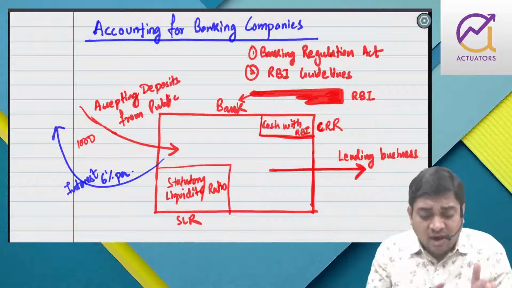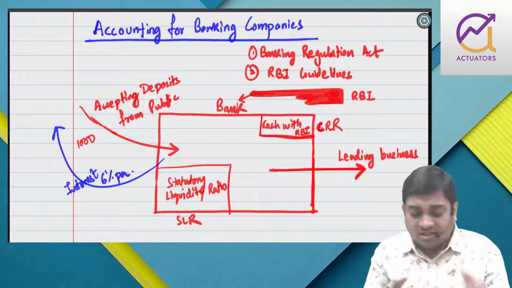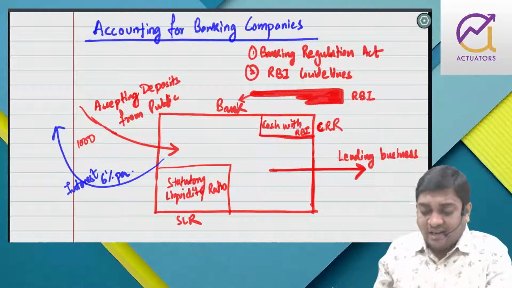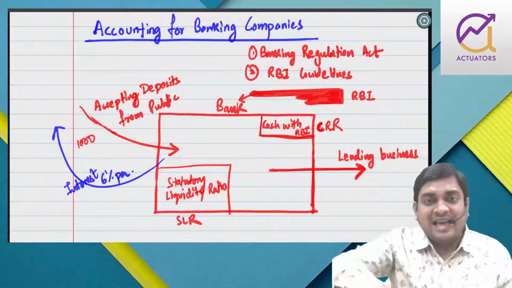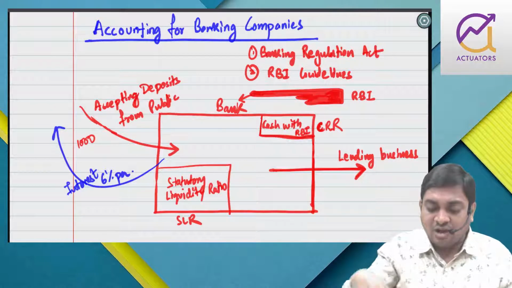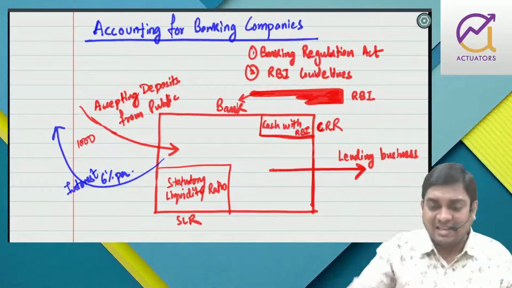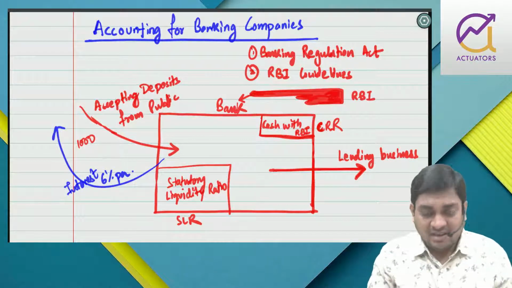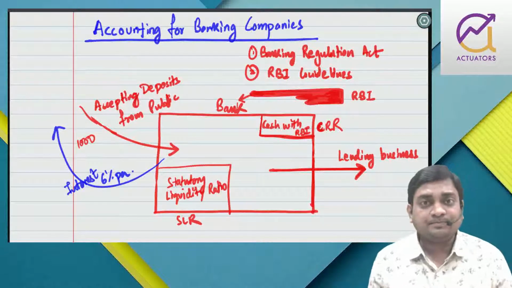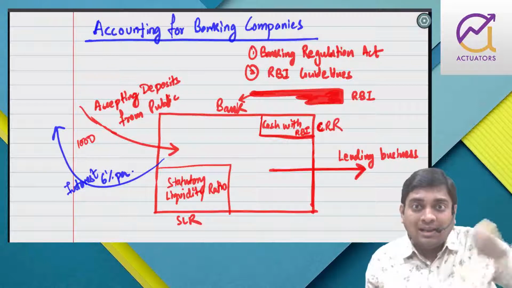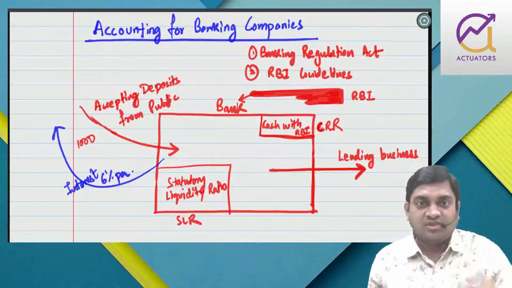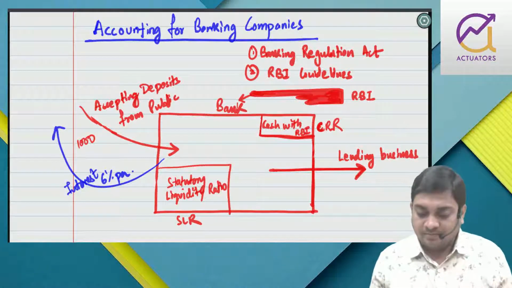So as of now we have understood that we accept deposits from the public and lend them to others, but the entire deposit cannot be lent. RBI is acting as a guarantor, so it's a scheduled bank, and RBI tells you to maintain this much percent as cash reserve ratio, this much as liquidity, and the remaining you can lend. In order to let people hold their deposits, you make it beneficial for depositors by giving them interest.